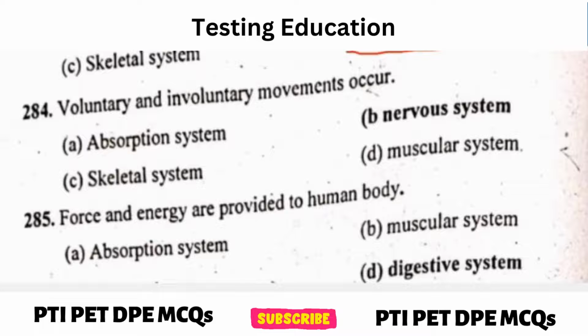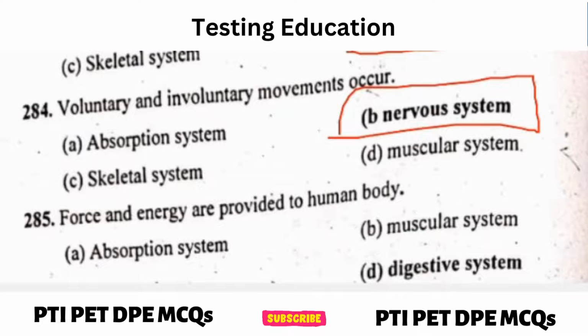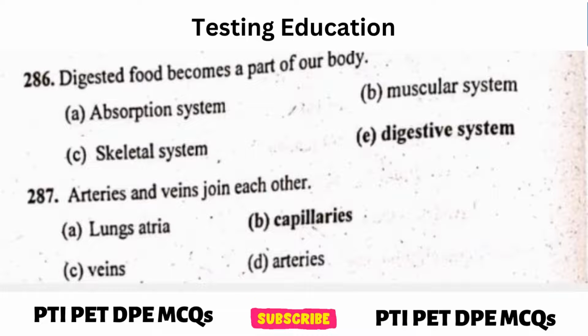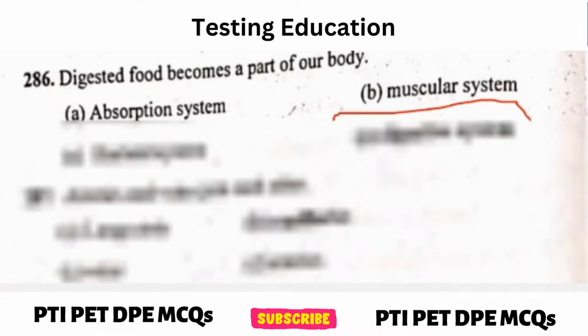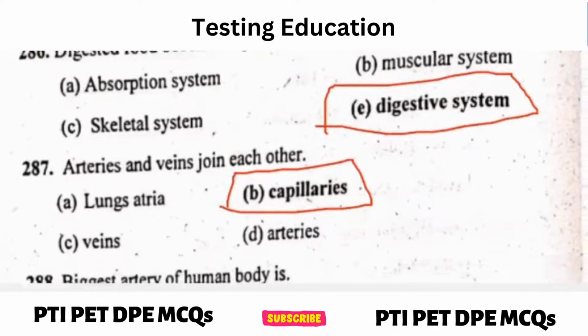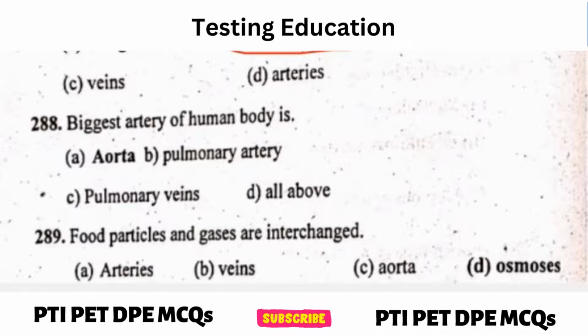Next question, voluntary and involuntary movement occur? Answer, nervous system. Next question, force and energy are provided to human body? Answer, digestive system. Next question, digested food become a part of our body? Answer, digestive system. Next question, arteries and veins join each other? Answer, capillaries. Next question, biggest artery of human body is? Answer, aorta.